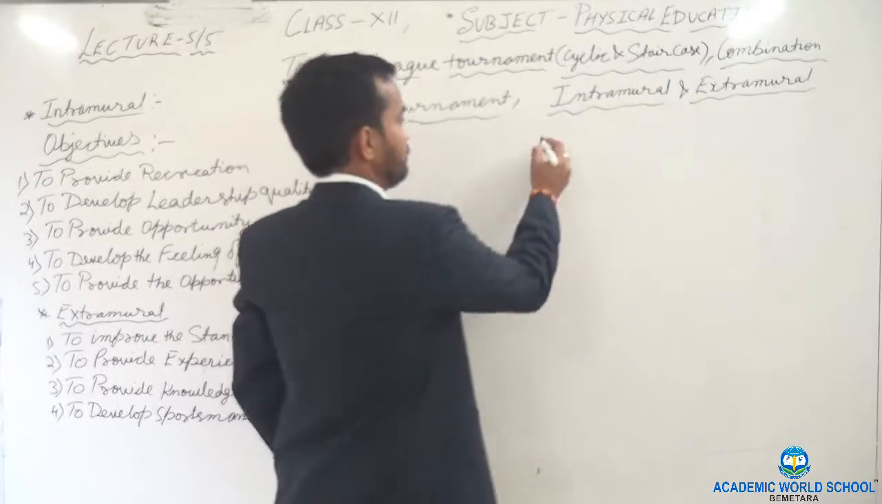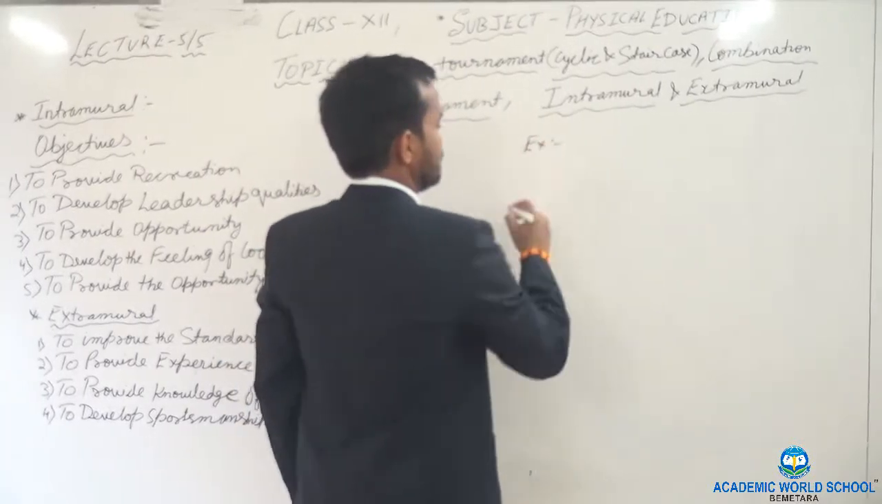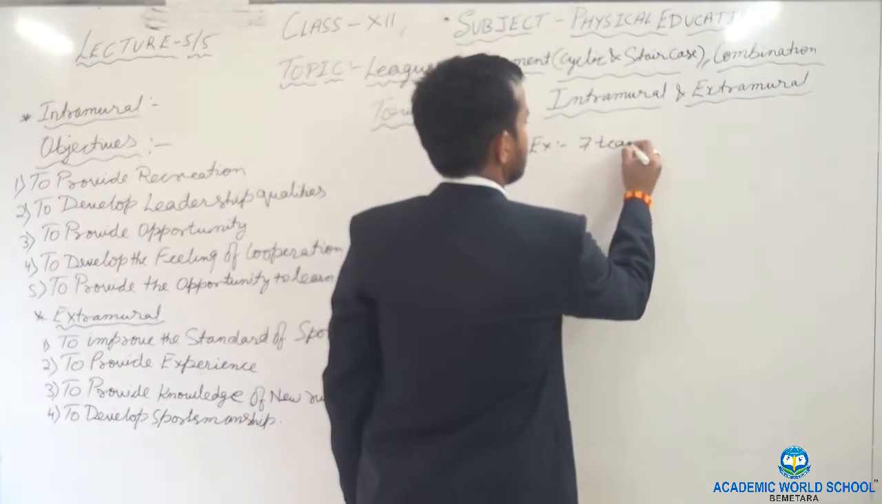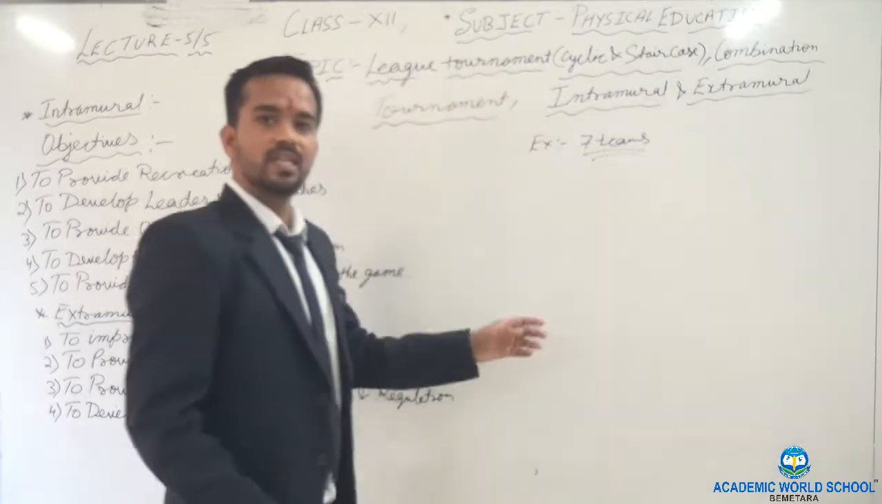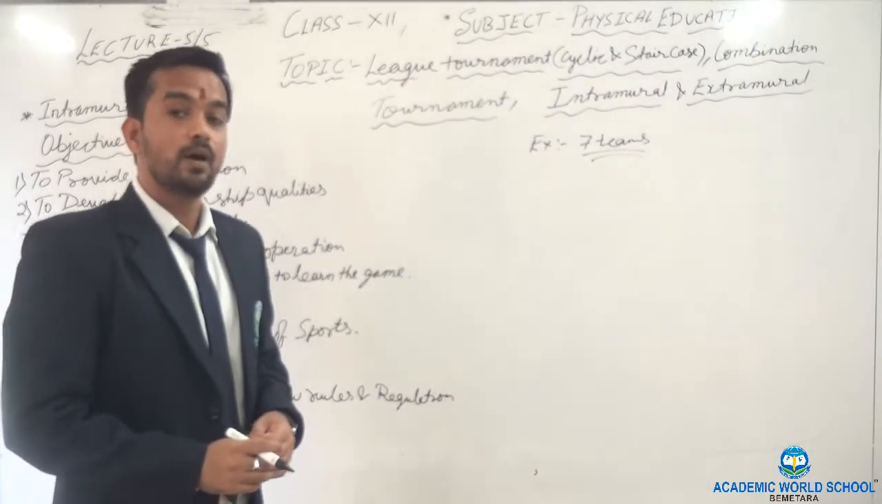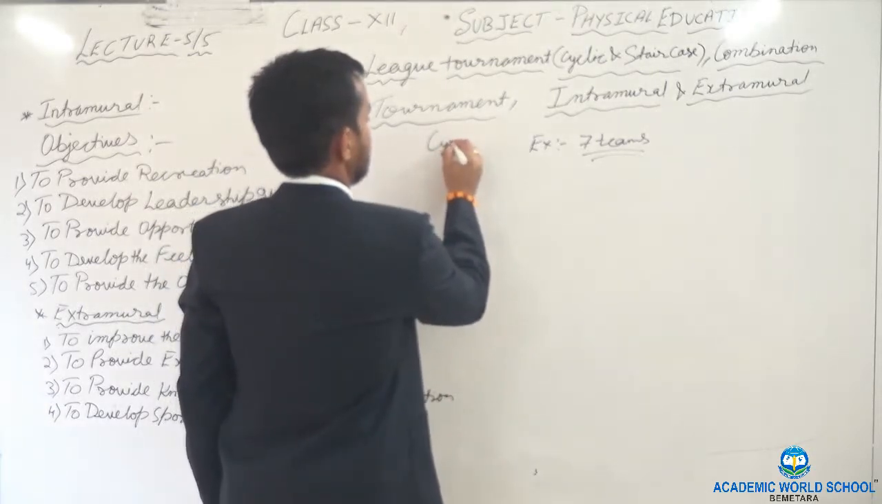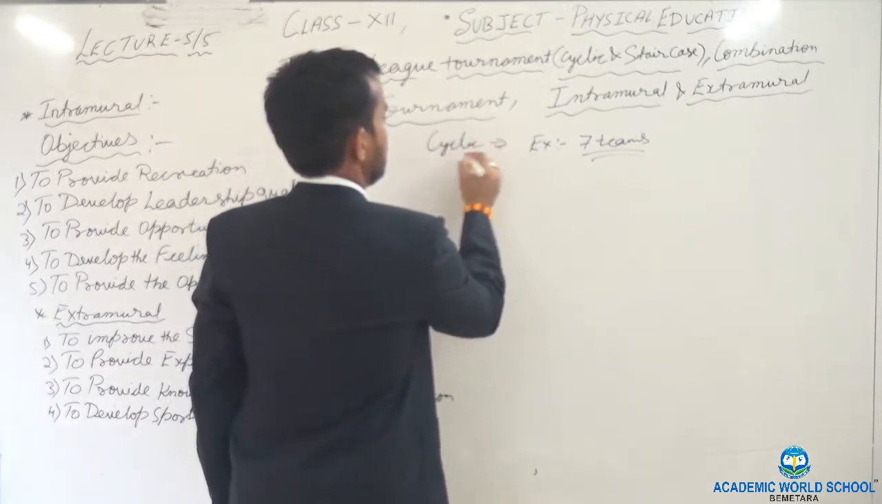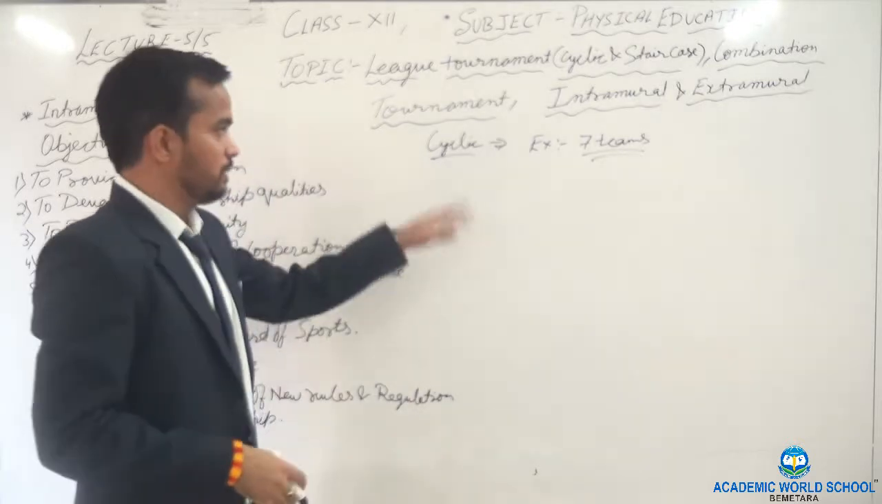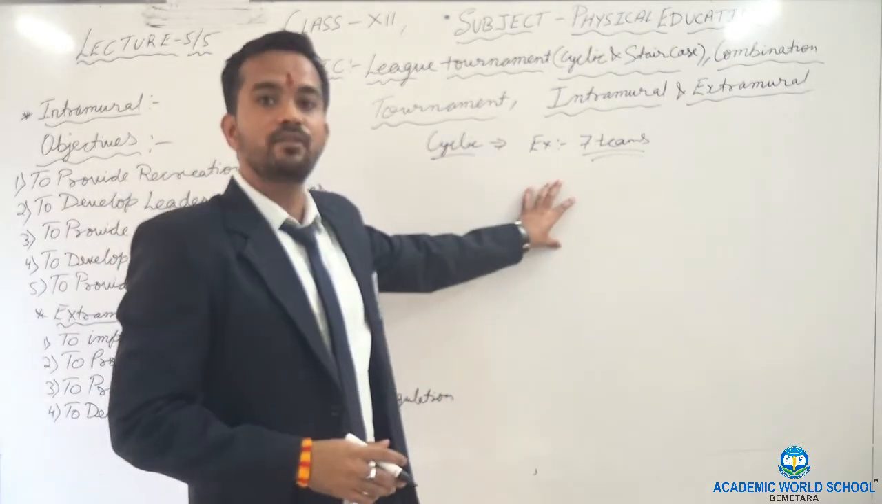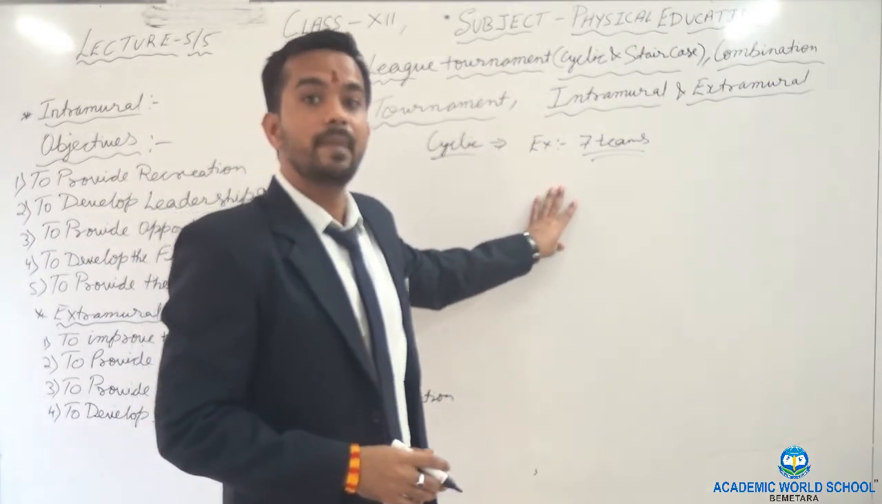For example, 7 teams. 7 teams are there. Then how to prepare the fixture on the basis of the cyclic method? Clear? In this one first we have to write the number of matches.